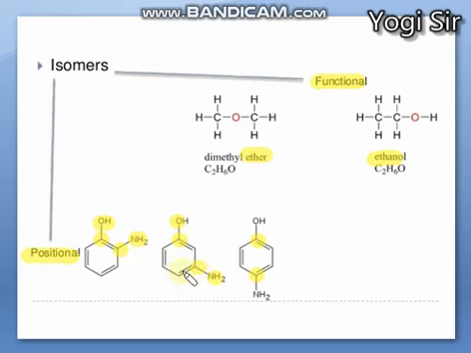Well, the types of functional groups and even the types of atoms are identical, but the arrangement or position of the groups is different, so they are known as positional isomers. Here you can see the functional groups are different, so they are known as functional isomers of each other.